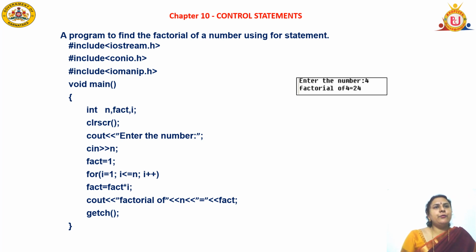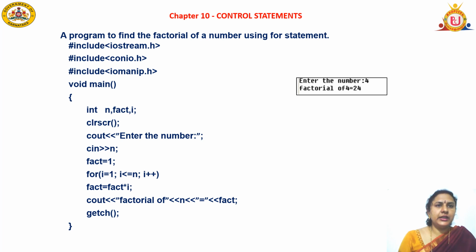So first we have to include the preprocessor directives, that is, hash include iostream.h, hash include conio.h, hash include iomanip.h. Next is the main function, void main. Open flower bracket, declaration. Declaring variables using data type: int n comma fact comma I semicolon. So in this program each statement is terminated with a semicolon and the loop will not have any semicolon.